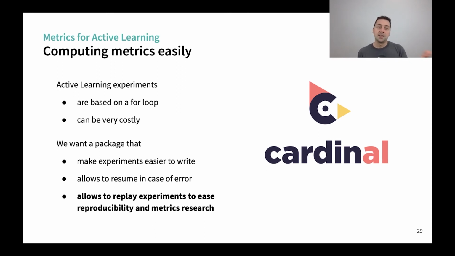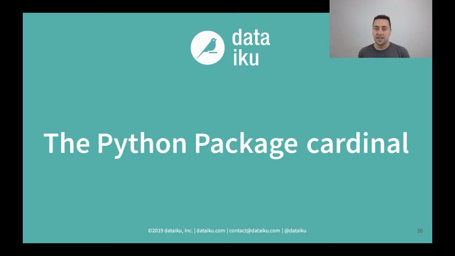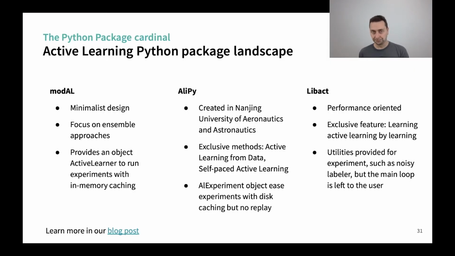So as I said, the active learning experiments are based on a for loop. They can be very costly, particularly if you're using deep learning. So we want a package that will make them easier to write, and that will offer us some guarantees, like resuming in case of error and being able to replay the experiment to ease reproducibility on one side, and to make it easier to compute metrics. So I will go into the details of that in the last section.